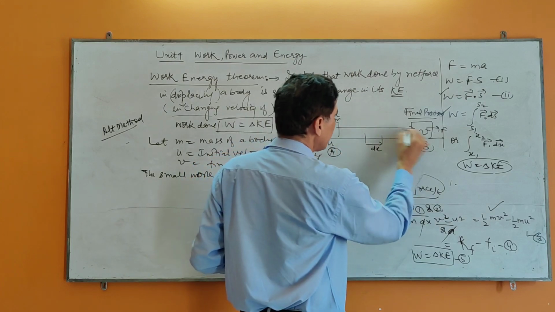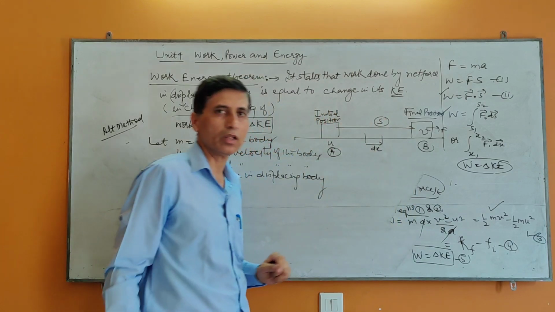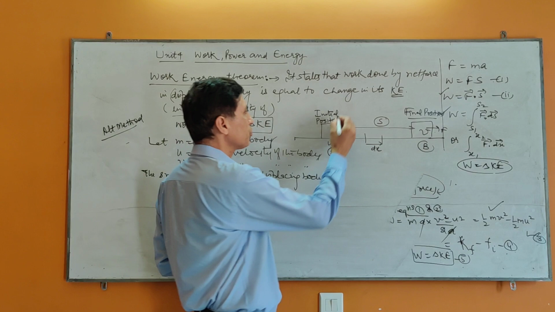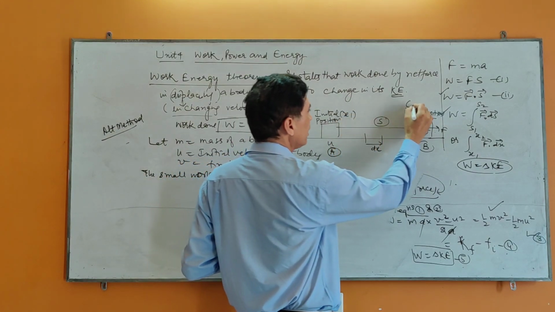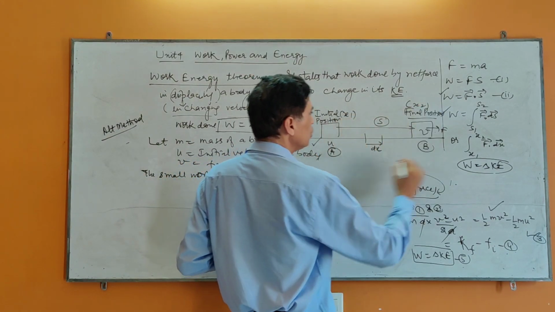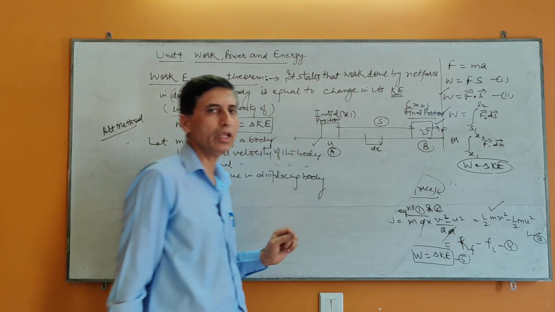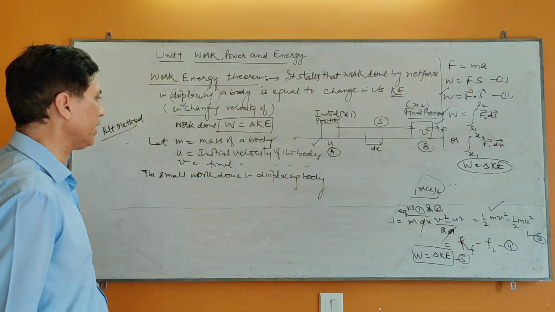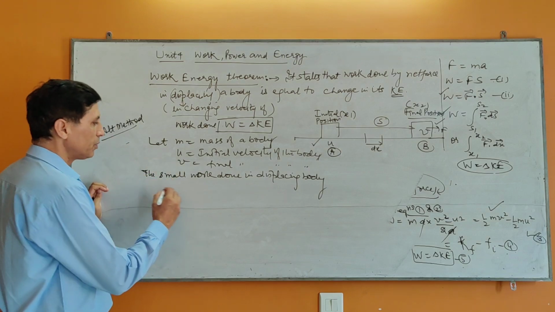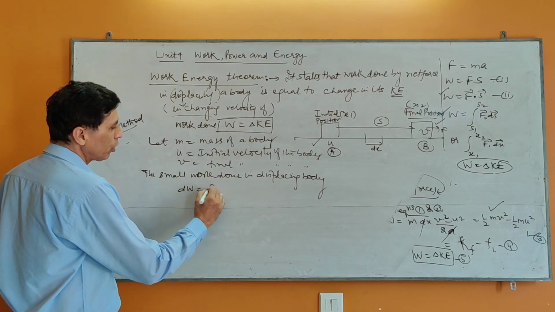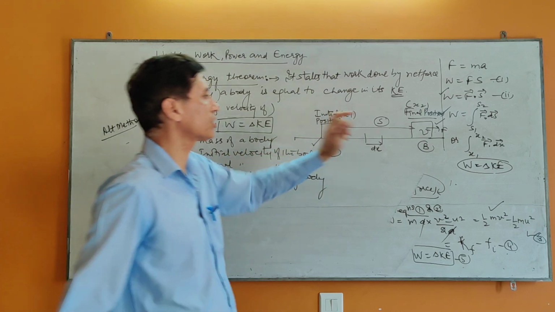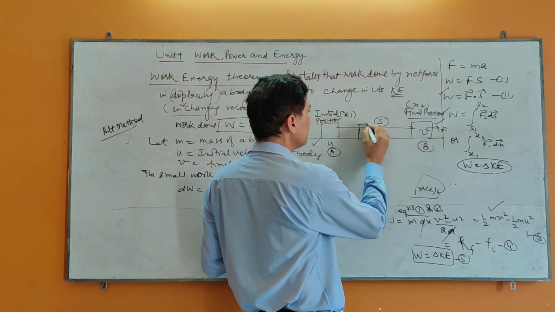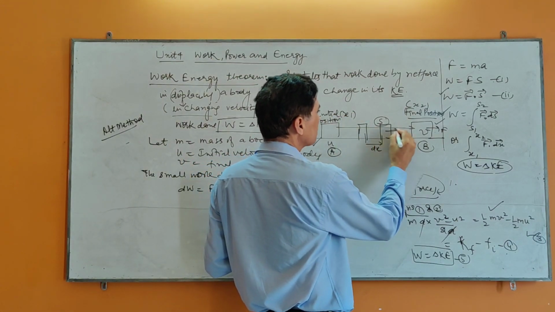And in this process, let s be the distance traveled by the body, which may be, suppose this position is x1 and this position is x2. Here velocity is u and here velocity is v, and force and displacement are both in the same direction. Small work done in displacing the body, dW is equal to F into dx. We are considering this case in which the force is applied on this body through displacement dx.